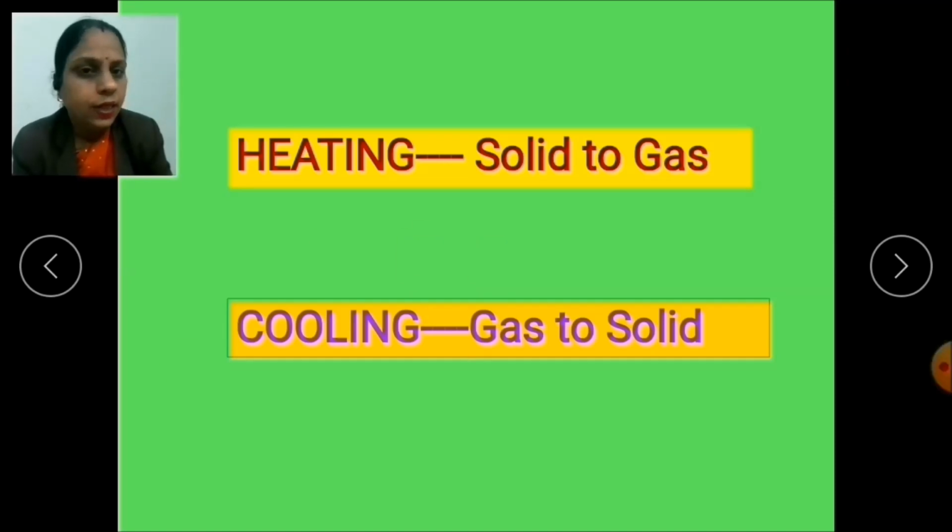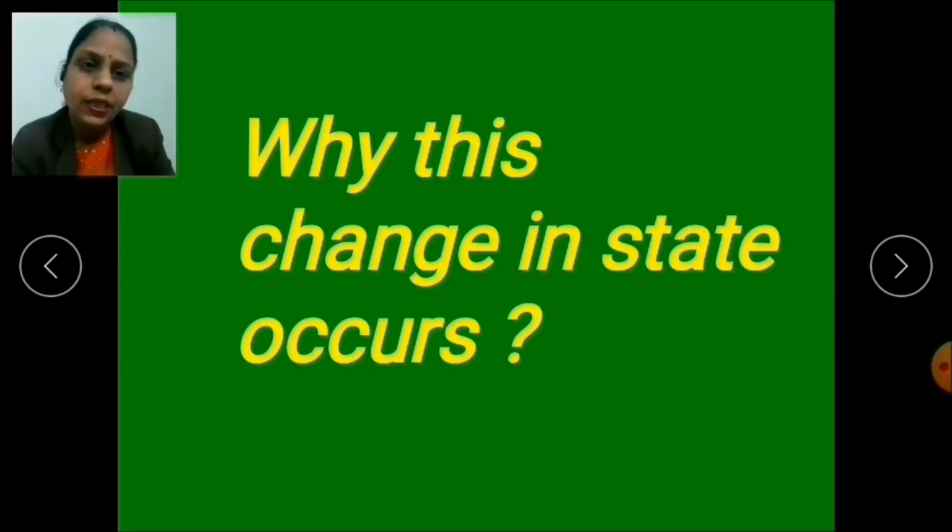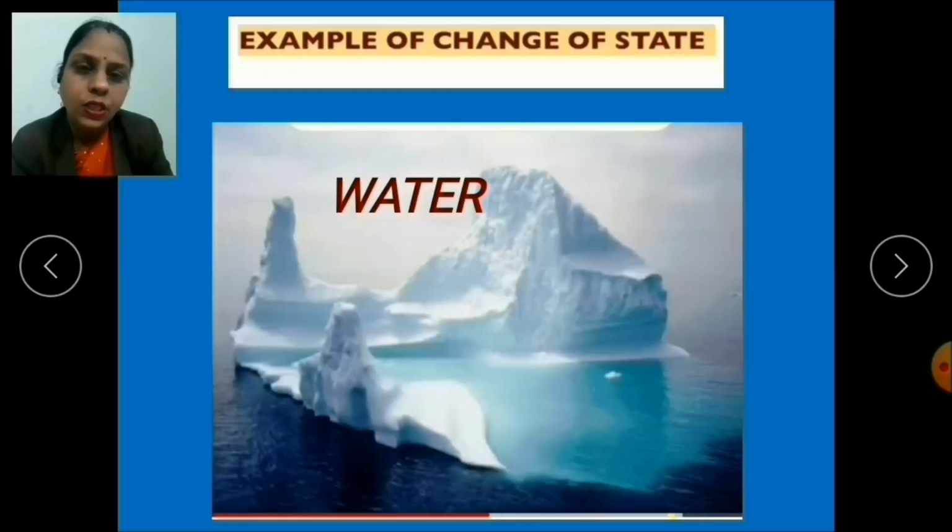Now children, there is one question. Why does this change in state occur? Children, I have explained that matter exists in three states due to the arrangement of the molecules. So, how do these molecules change in this state? To understand this, let's take a common example of change of state, that is water. As you know, water is the only natural substance which exists in all three forms.